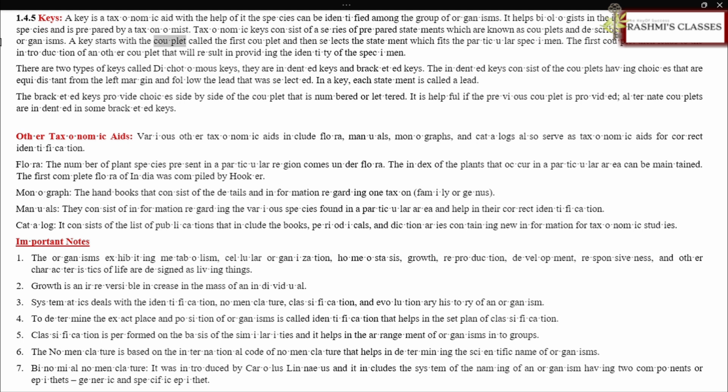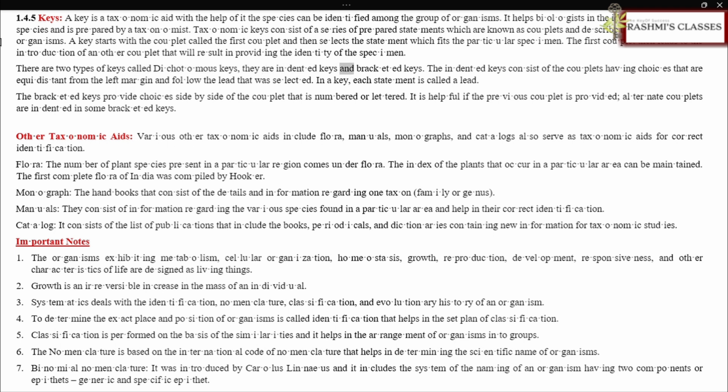A key starts with the first couplet and then selects the statement which fits the particular specimen. The first couplet then leads to another couplet that will result in providing the identity of the specimen. There are two types of dichotomous keys.